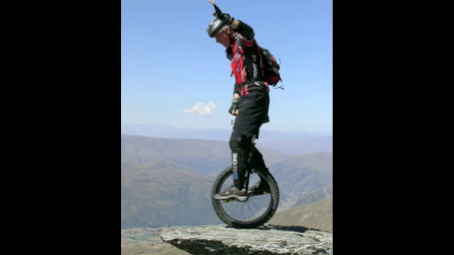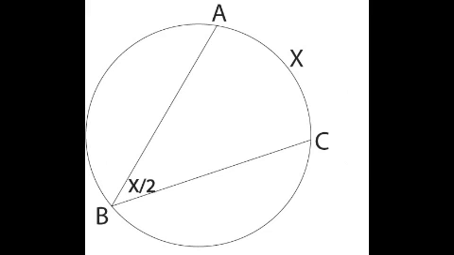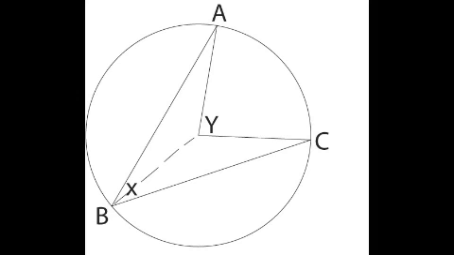There are many relationships between angles and their arcs. The measure of inscribed and tangent chord angles is 1/2 the measure of their intercepted arcs. This can be proven by connecting the points A and C with the center and showing that the angle X is 1/2 the measure of angle Y.